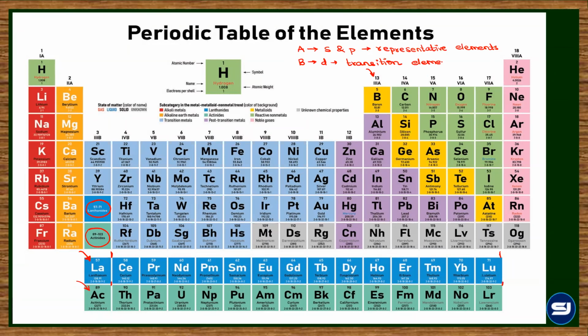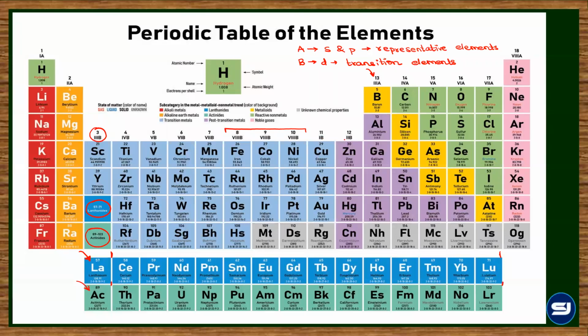And the D block's group 3 is actually assigned 3B. It starts with 3B. So 3B, 4B, 5B, 6B, 7B. And the 8B was assigned to a combination of elements with similar properties, that is groups 8, 9, 10. All were assigned 8B. And continuing further, it is 1B and 2B for the last two elements of D block.